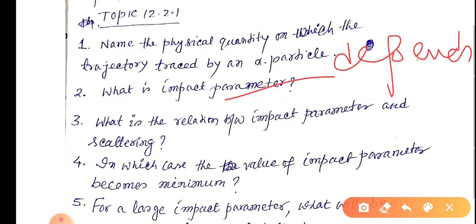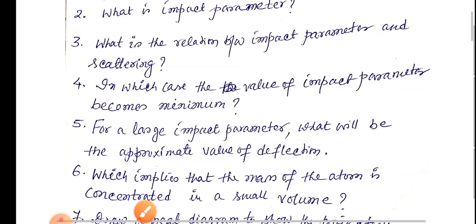Okay. What is the relation between impact parameter and scattering? How they are related? मतलब qualitative you have to write, formula you need not to write because formula ncert में नहीं दिया. In which case the value of impact parameter becomes minimum? ये भी ncert में direct है.